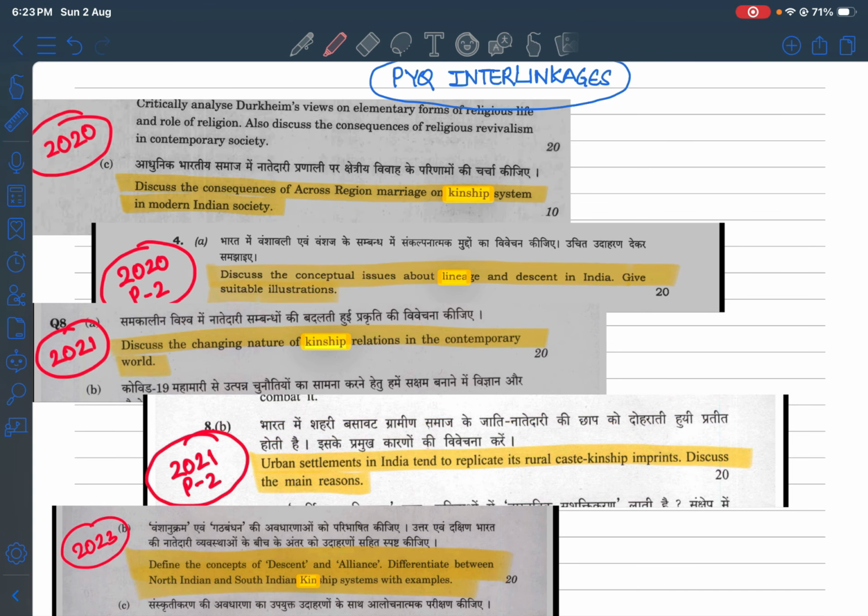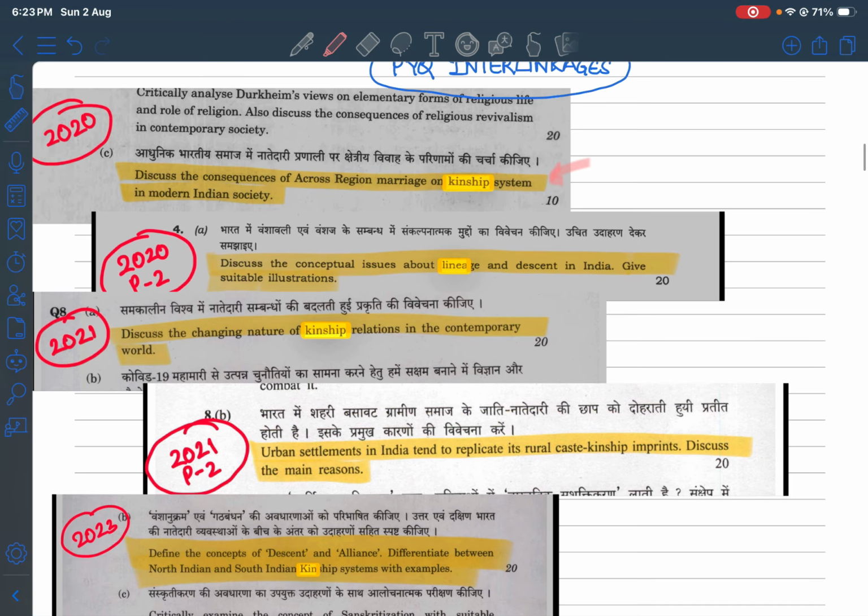In 2020, we can see how the question is asked: discuss the consequences of across-region marriage on the kinship system in modern Indian society. See, marriage has been linked with kinship and modern Indian society. Going to Paper 2, the question is: discuss the conceptual issues about lineage and descent in India, give suitable illustration. This is a direct question on the theoretical part, but it has to be linked with the India part, with illustration. So you need to be very firm with the examples in and around it.